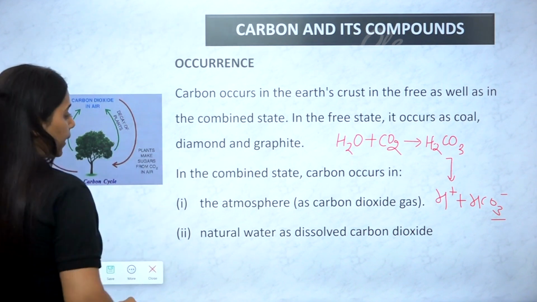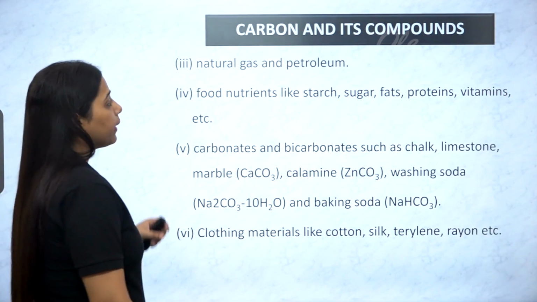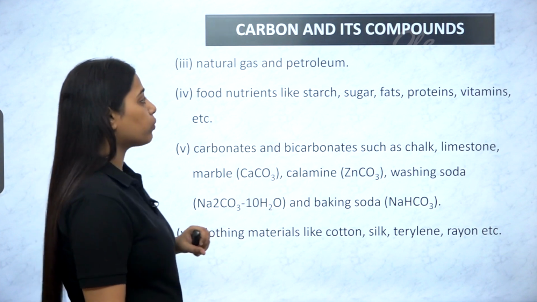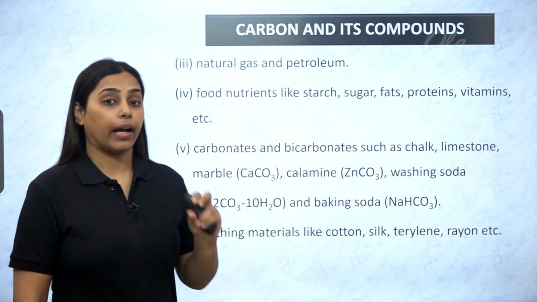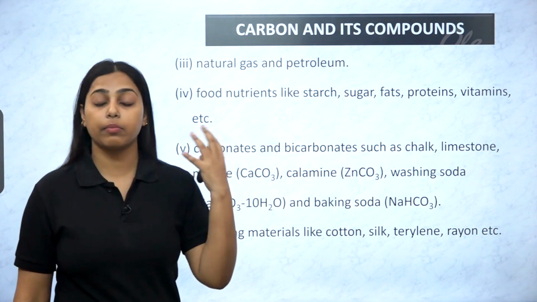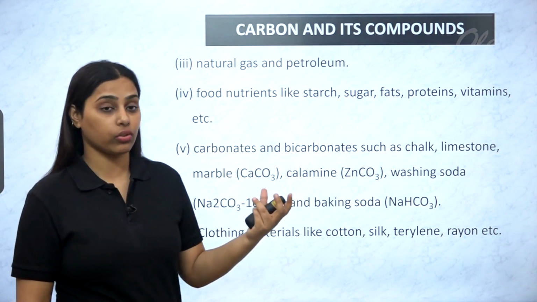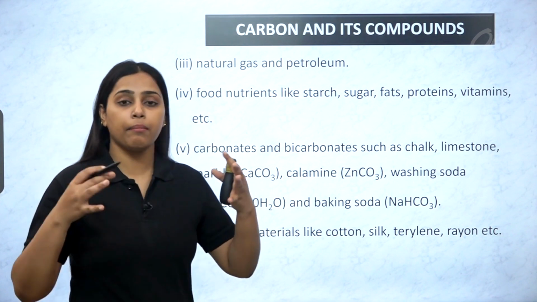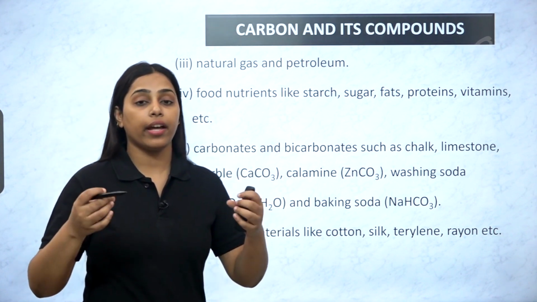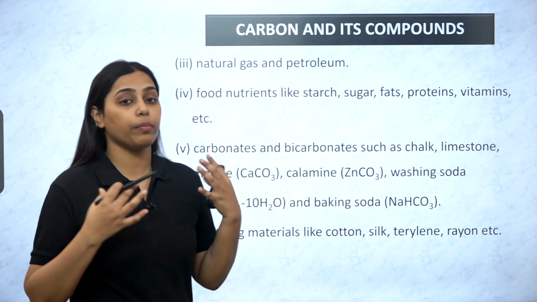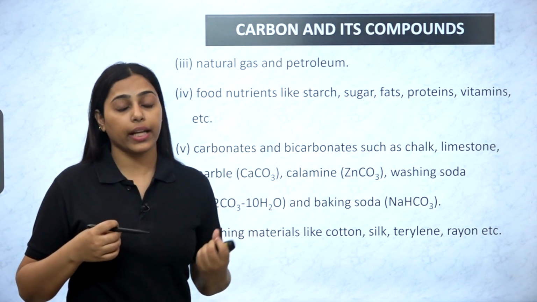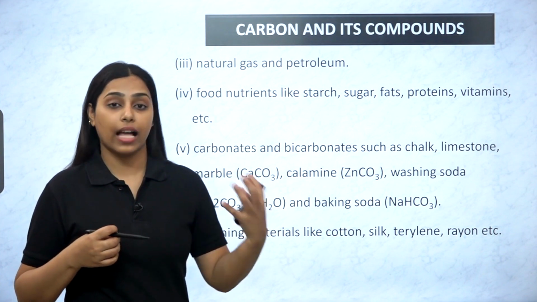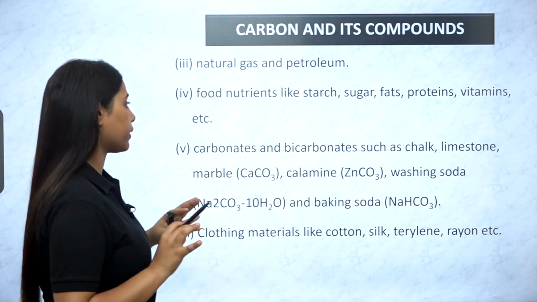Natural gas and petroleum are also sources where carbon is present in combined form. Natural gas is nothing but methane gas, CH4 is the formula. Petroleum is a combined compound consisting of so many other compounds, like paraffin wax, lubricating oil, petrol, diesel, gasoline, all different kinds of compounds.